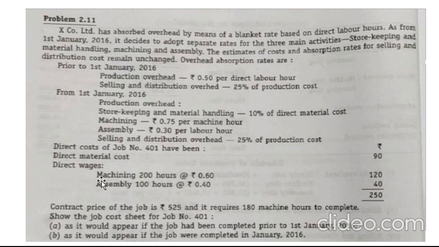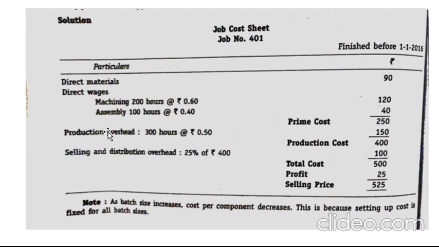If you look into direct wages, there are two works going on, machining as well as assembling. Machining takes 200 and assembling takes 100. In each shop or in each sector you will have laborers. Your machining shop works 200 hours and the assembly shop works for 100 hours. Based on that your factory overhead will also be decided. It is 0.5 per direct labor hour, so your production overhead is 0.5 per hour. As it is working for 200 and 100 hours, you will consider that in the calculation here.